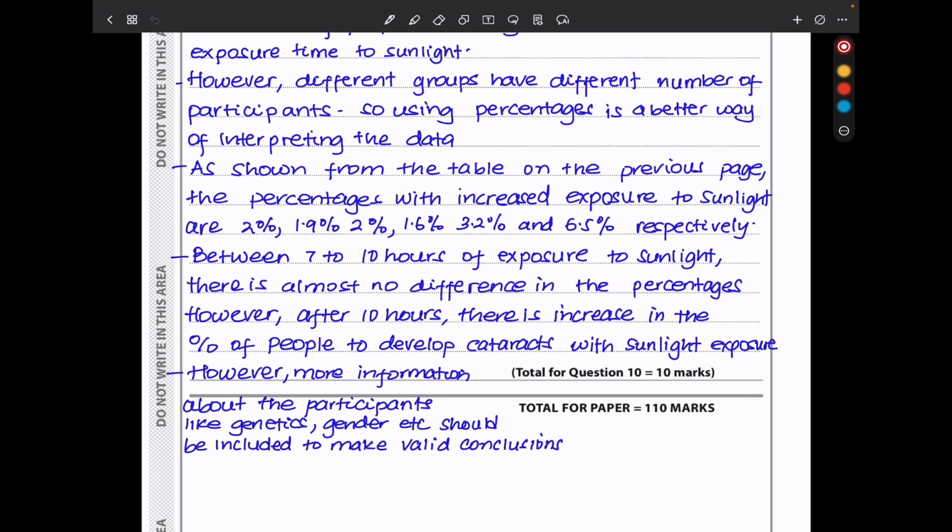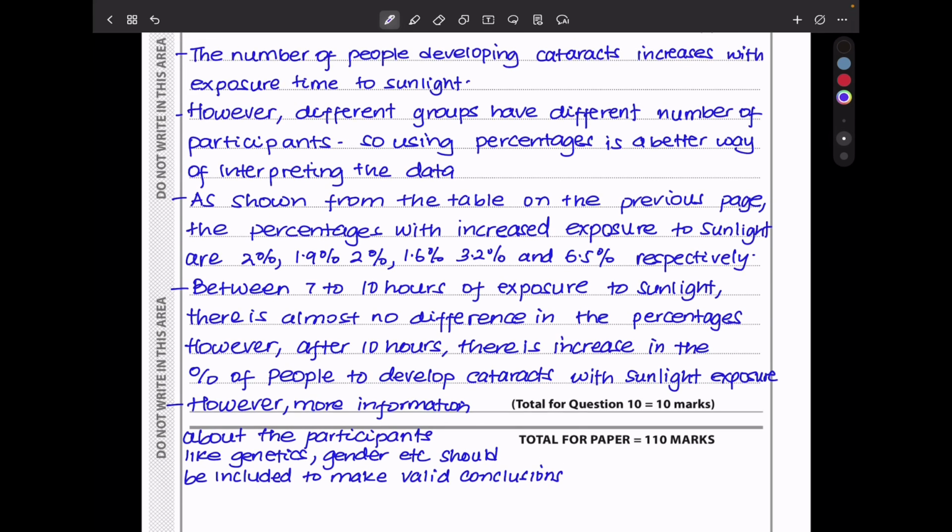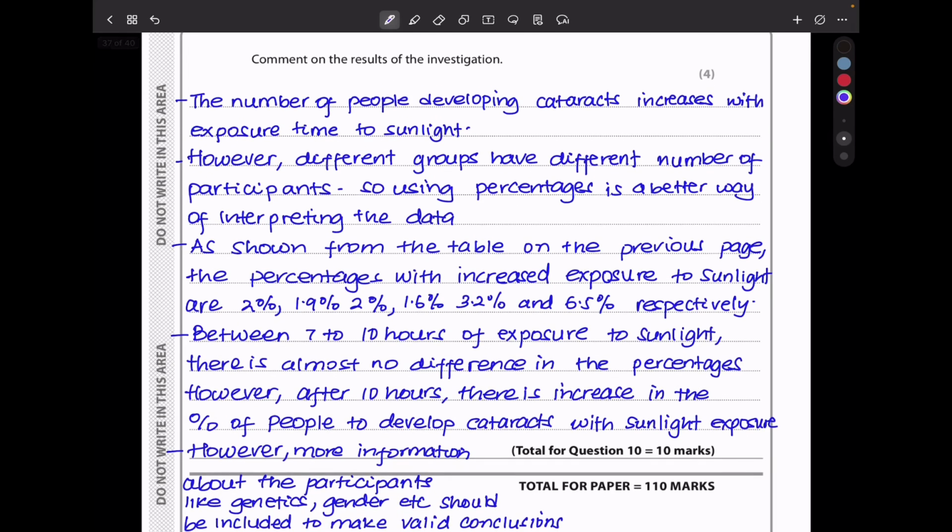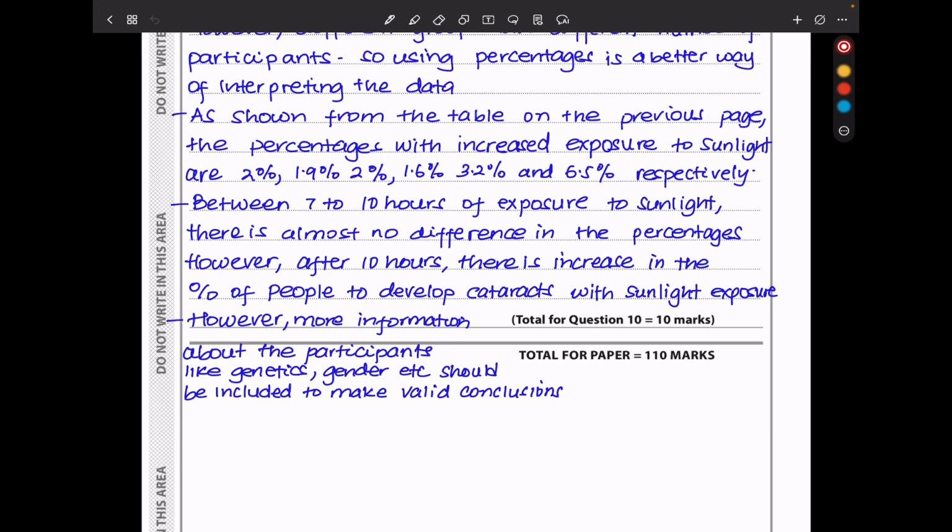And again, for every study that is carried out, we may not know if it's a multifactorial condition. For example, developing cataracts could be genetic. It could be based on gender. Just using the information given in the table to make a conclusion will not be fair enough, so more information should have been provided. So this brings us to the end of question 10,